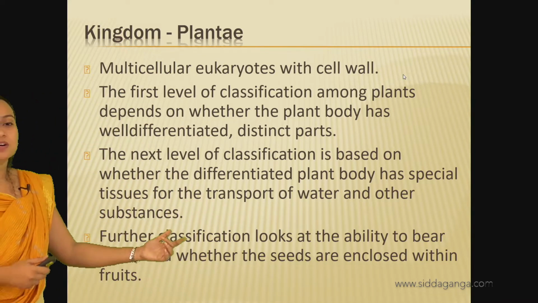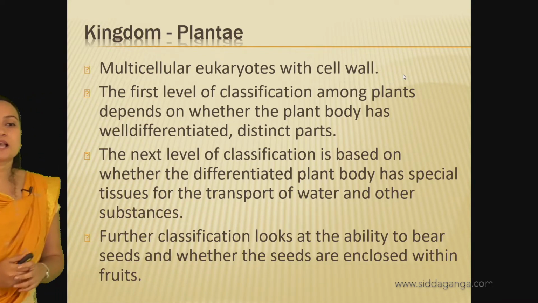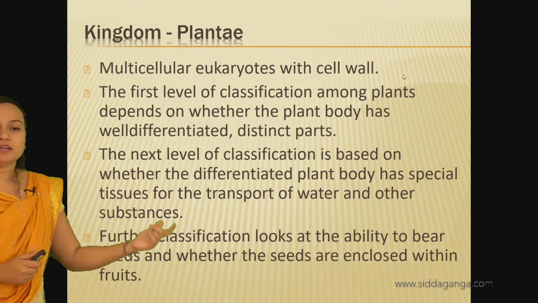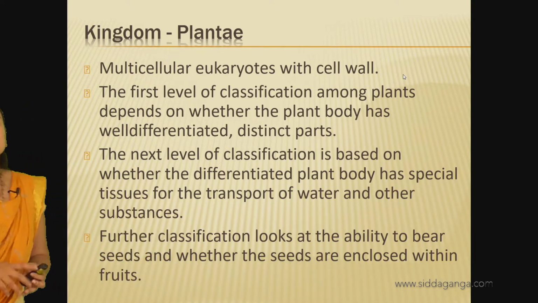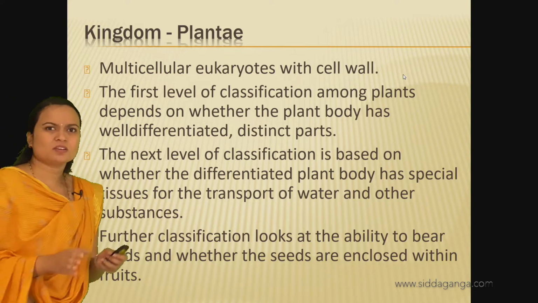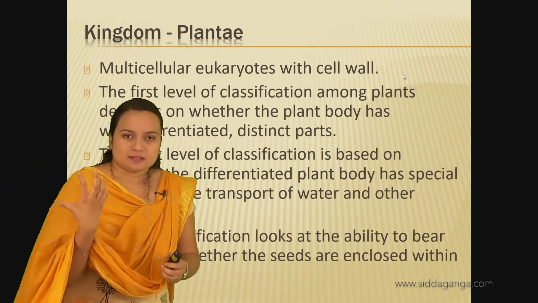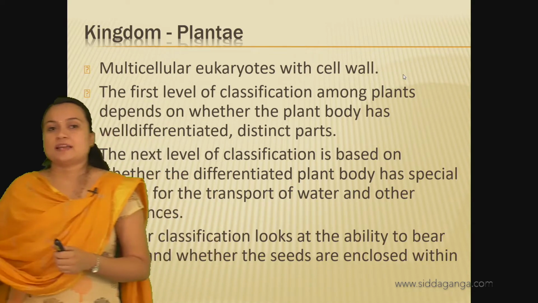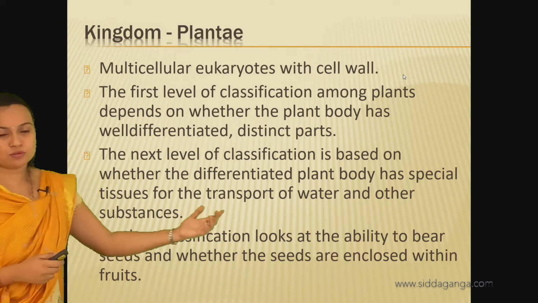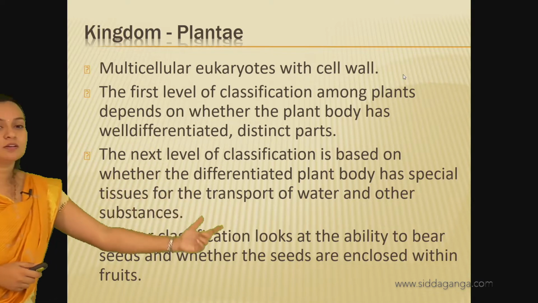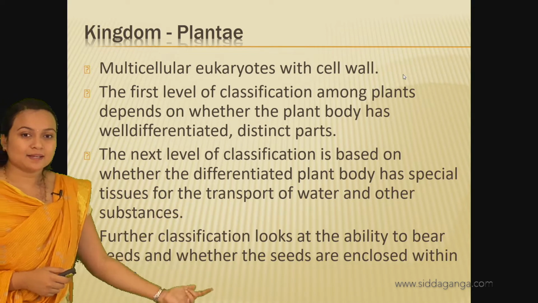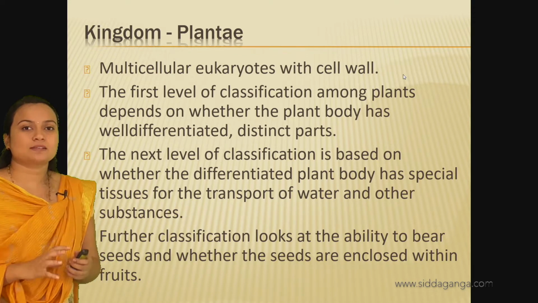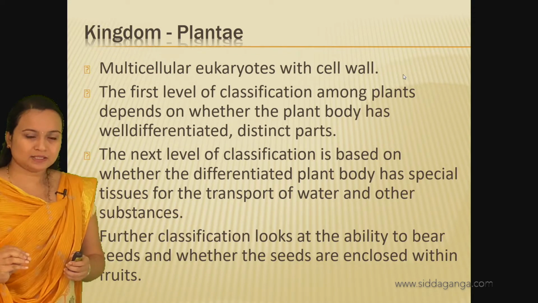The next level of classification looks at the ability to bear seeds and whether the seeds are enclosed within fruits. If the organism has distinct parts, and also has xylem and phloem, then the next character is whether it can bear a seed.